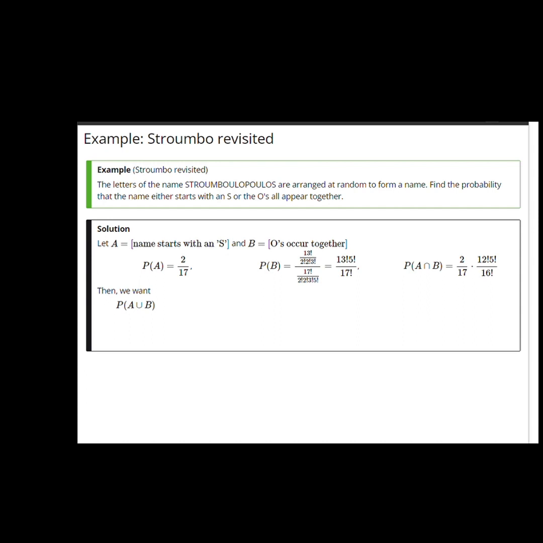But we're interested in the probability of A or B, A union B, which is the probability of A plus the probability of B minus the probability of the intersection A intersect B, or 2 over 17 plus 13 factorial times 5 factorial over 17 factorial minus 2 over 17 times 12 factorial, 5 factorial divided by 16 factorial, somewhere around 0.1194.